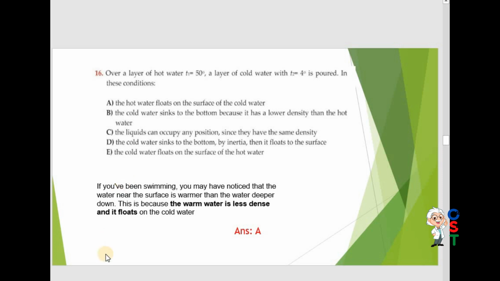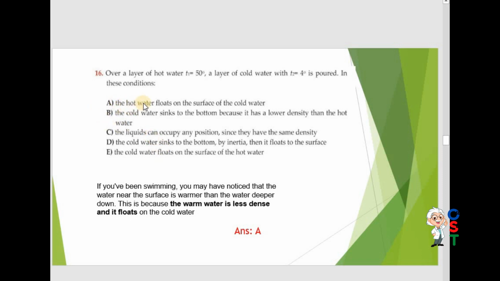Now question number 16. Over a layer of hot water, T1 is equal to 50 degrees, a layer of cold water with T2 4 degrees is poured. In these conditions, first I would like to tell the information. If you have been swimming, you may have noticed that the water near the surface is warmer than the water deeper down. This is because the warm water is less dense and it floats on the cold water.